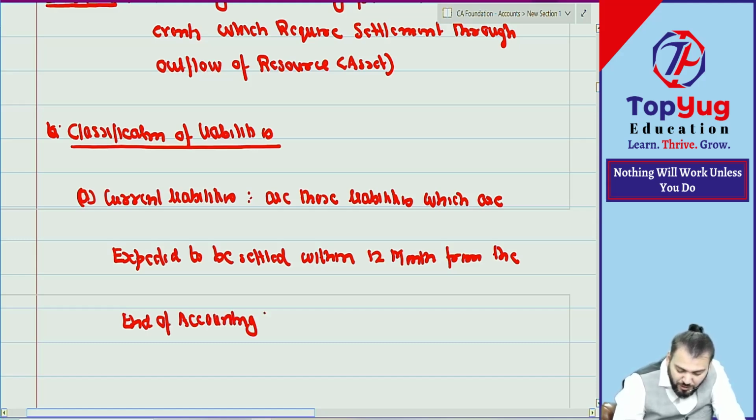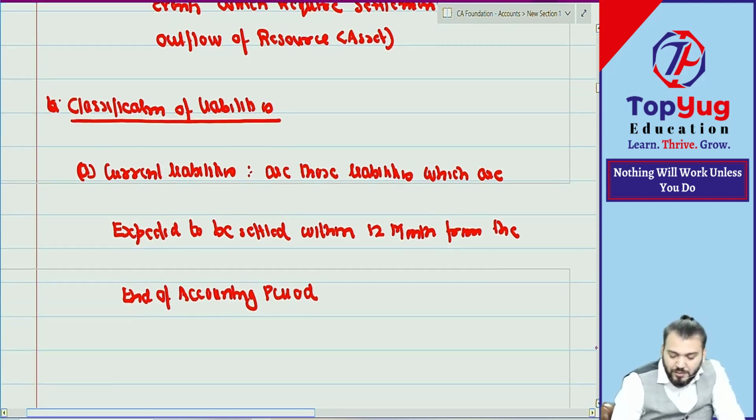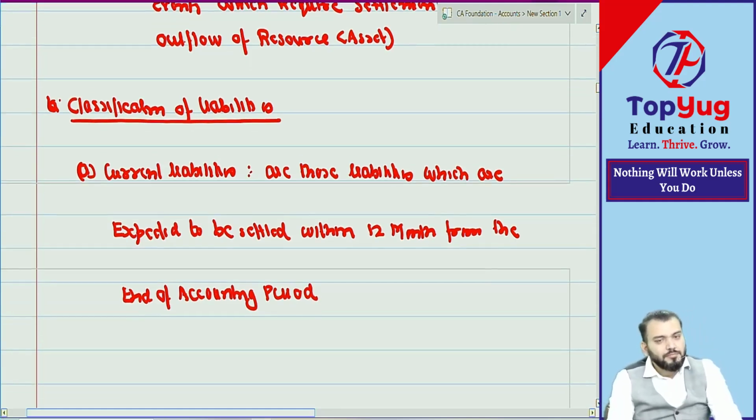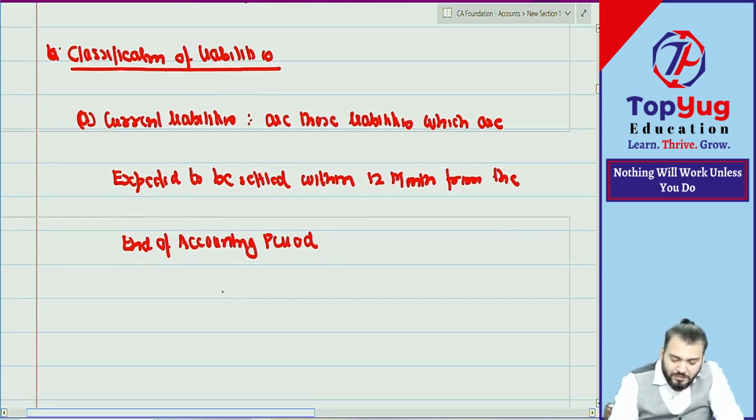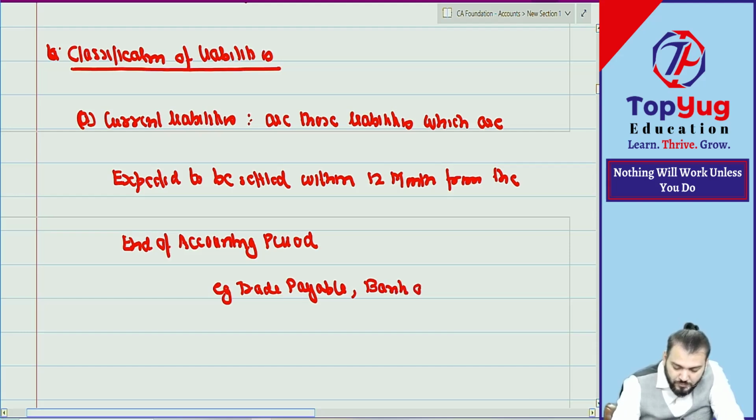I hope you understood now. From the end of the accounting period. Understood? These are current liabilities. For example, trade payable, any trade payable, got it? Bank overdraft, etc.